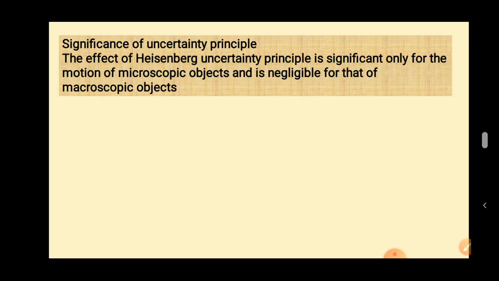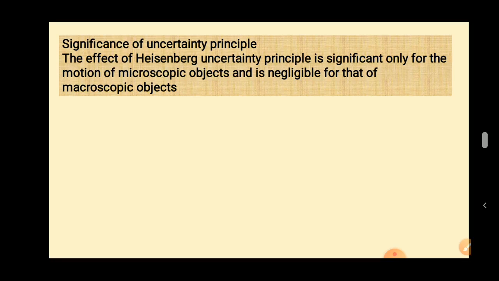Bohr measured position and velocity of electron, but Heisenberg said it is not possible to measure position and momentum of a moving electron simultaneously. It is not at all possible. So Heisenberg uncertainty goes against Bohr's atomic model.